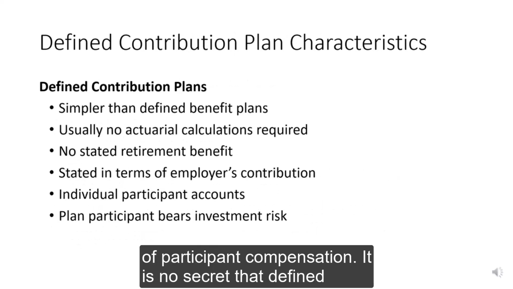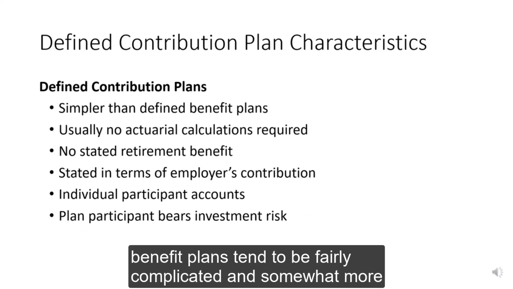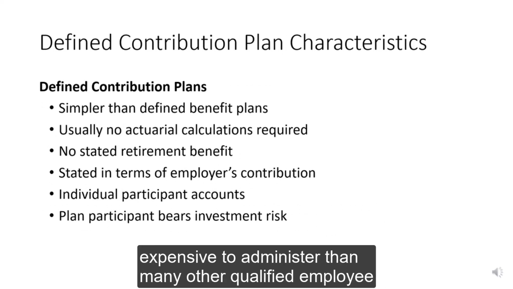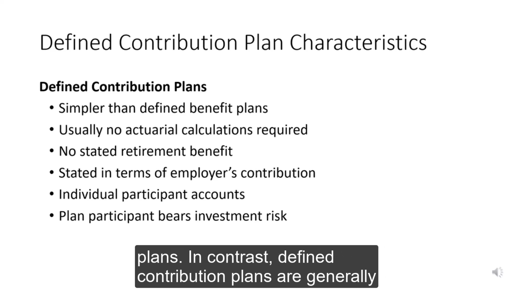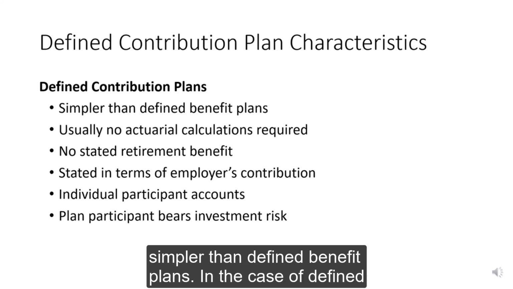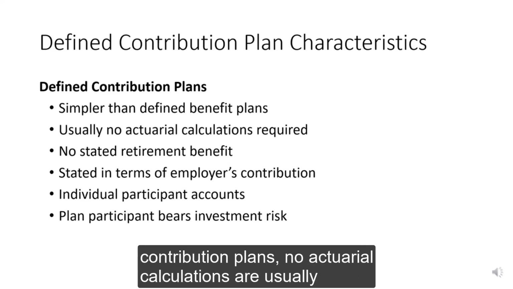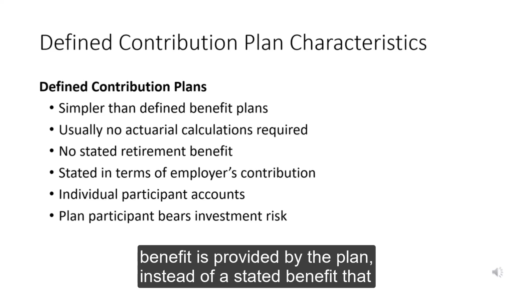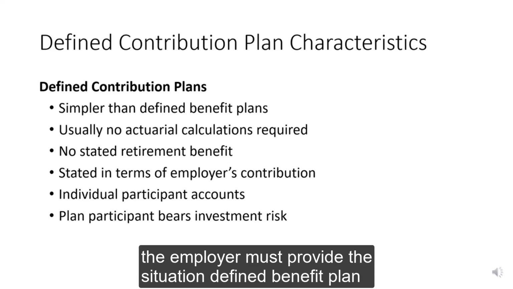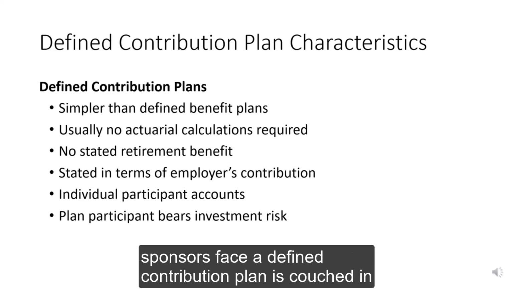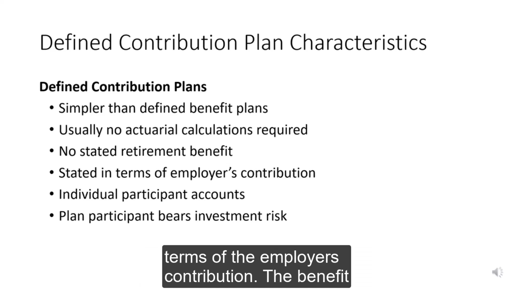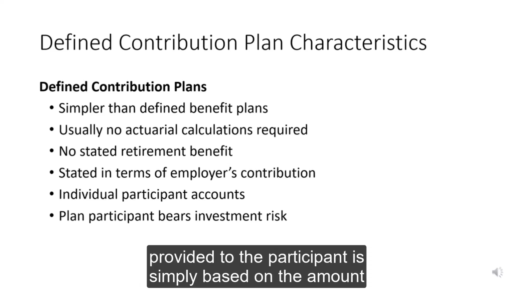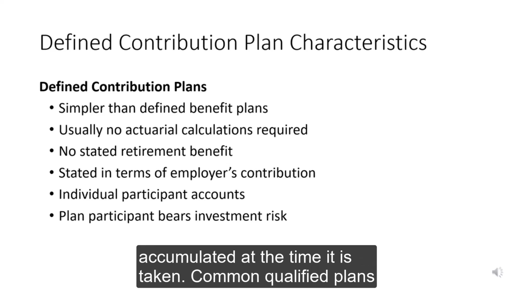It is no secret that defined benefit plans tend to be fairly complicated and somewhat more expensive to administer than many other qualified employee plans. In contrast, defined contribution plans are generally simpler than defined benefit plans. In the case of defined contribution plans, no actuarial calculations are usually required to determine contributions, and no stated benefit is provided by the plan. Instead of a stated benefit that the employer must provide, the situation defined benefit plan sponsors face, a defined contribution plan is couched in terms of the employer's contribution. The benefit provided to the participant is simply based on the amount accumulated at the time it is taken.